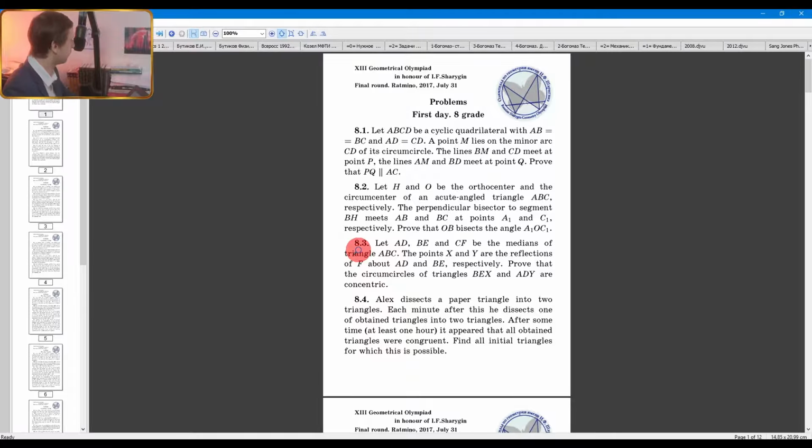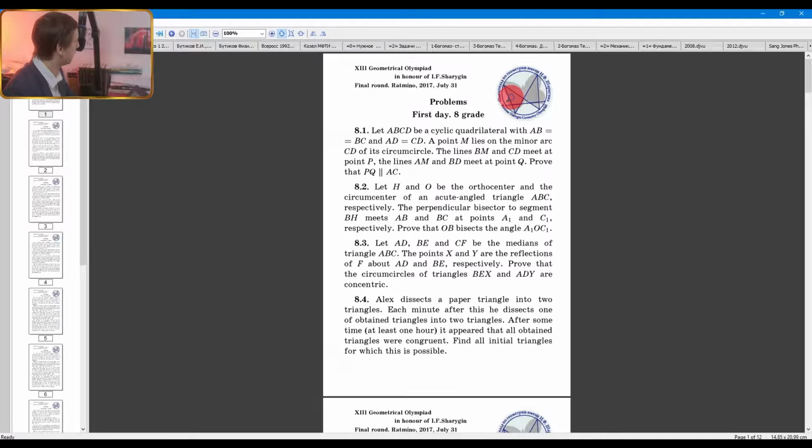You can take 45 minutes, 60 minutes, 90 minutes. In my experience, most people won't be able to solve, for example, 8.3 or 8.2. And moreover, you shouldn't even restrict yourself with the knowledge of 8th grade, because probably 8th graders don't know what are sines and cosines. You can use all your knowledge in geometry here, and even in this case it will be pretty difficult for most people to solve these problems.